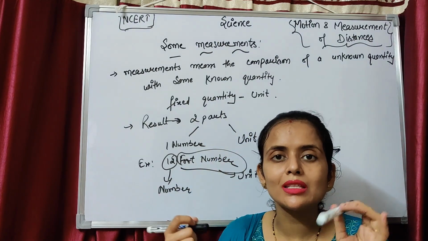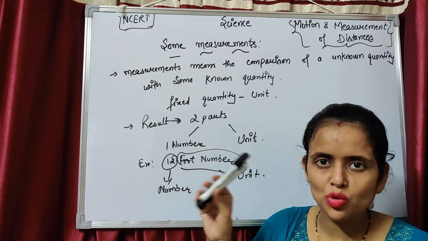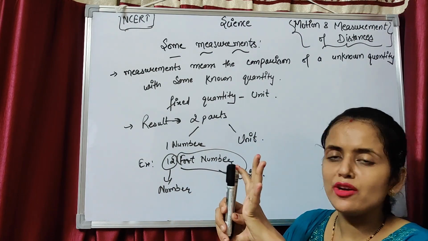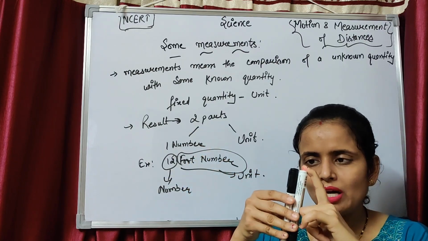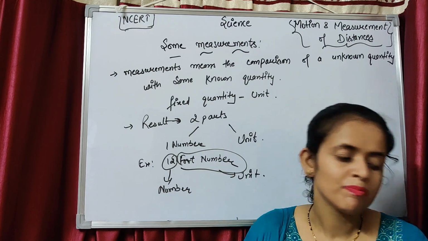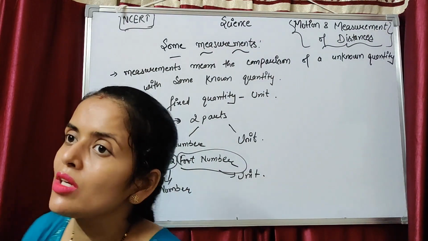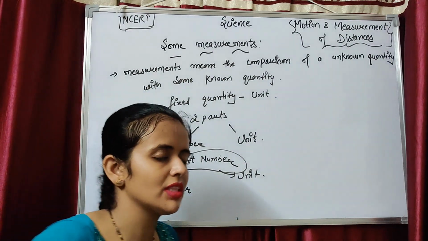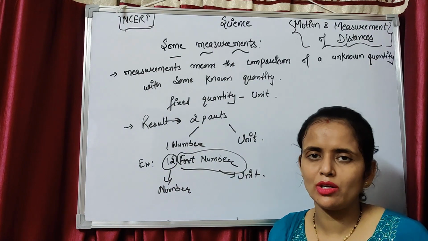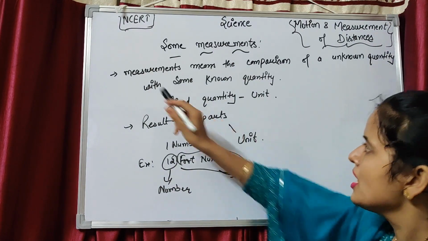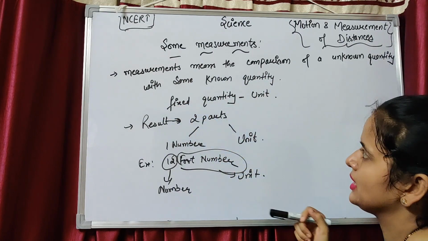Because I am comparing these two pens; I know the length of this pen. So I have compared the unknown quantity with the known quantity. This is the meaning of measurement: you compare an unknown quantity with a known quantity, and you will definitely know the length or measurement of the unknown quantity.